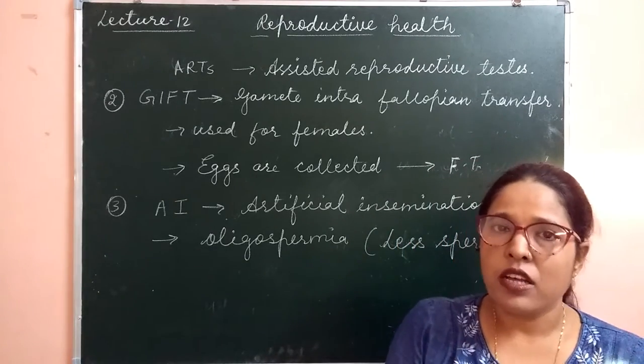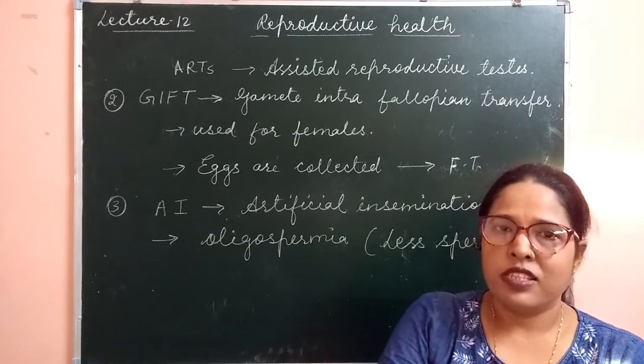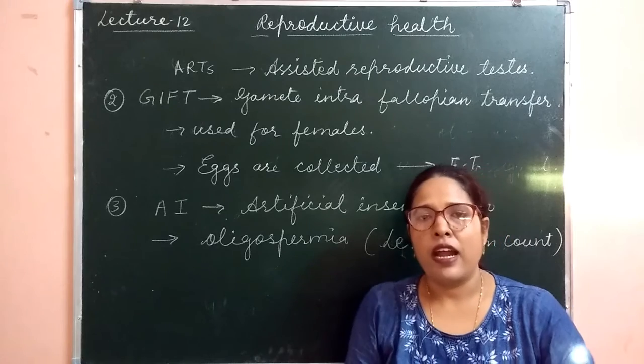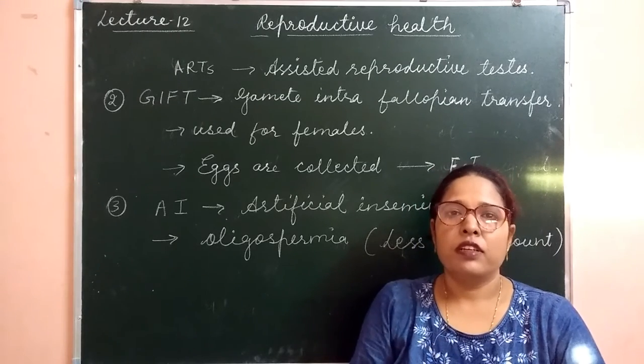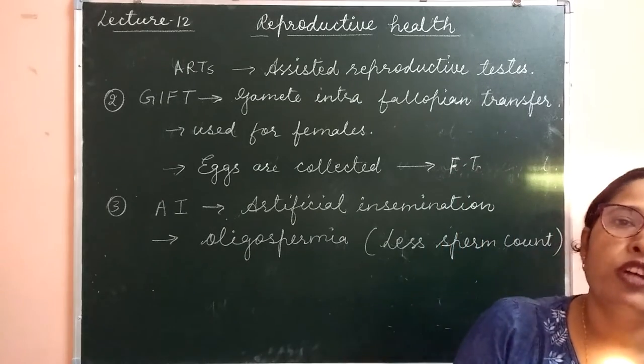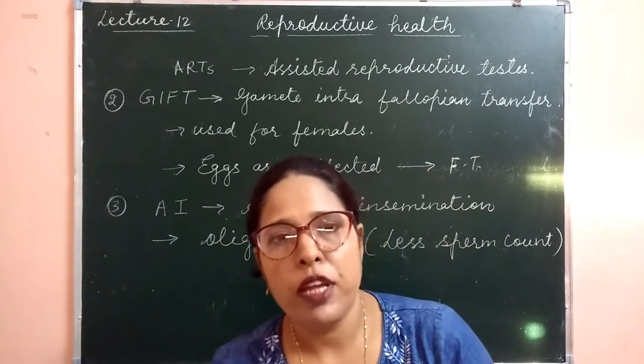In this method, the sperms from the same partner, that is the husband of the female, can be taken, and if the sperm count is low, then in that case the sperm of donors can also be used.